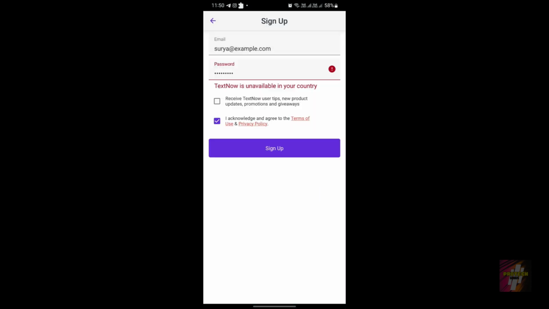The second error is when you are making an account, you would receive this error. This is the most common error which is occurring in the Textnow application. Actually, all of these errors are solvable.